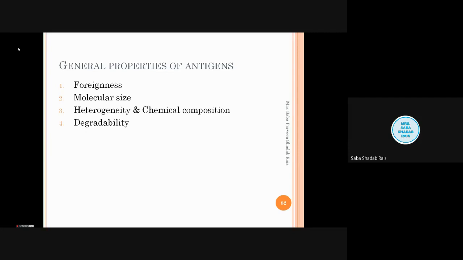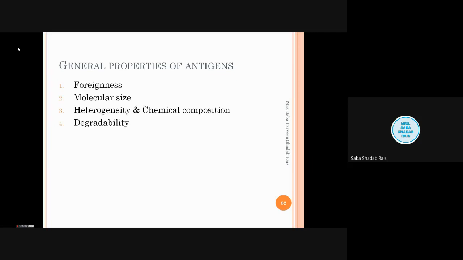Then heterogeneity and chemical composition. Heterogeneity means that proteins and polysaccharides give a better quality of immune response, and you will find that lipids and nucleic acids do not produce a good immune response. Artificial homopolymers are non-immunogenic regardless of their molecular size, however big they are.